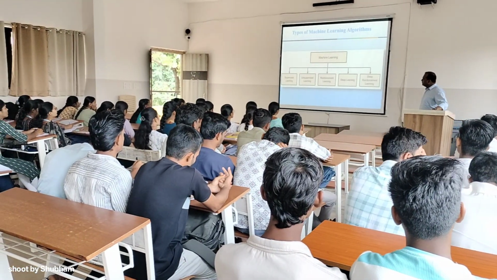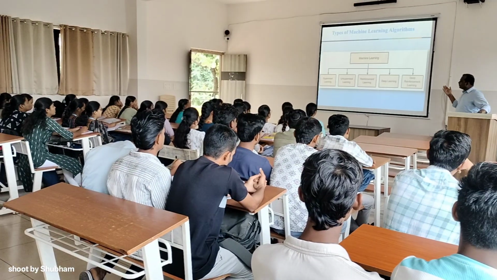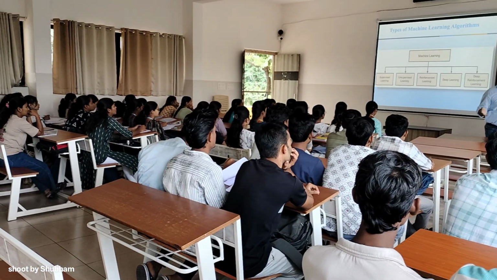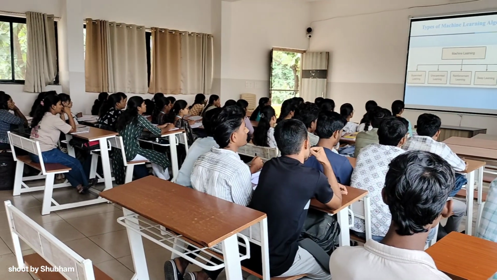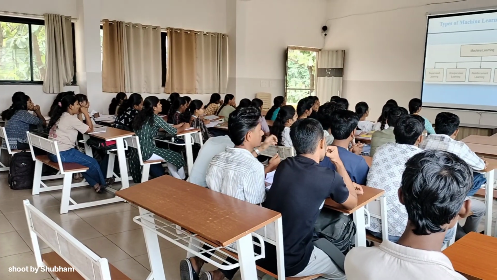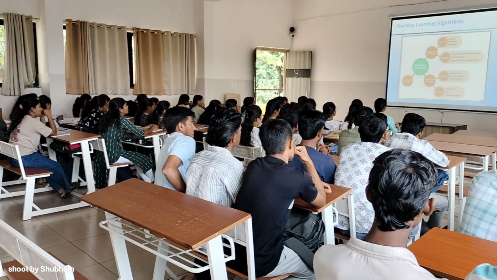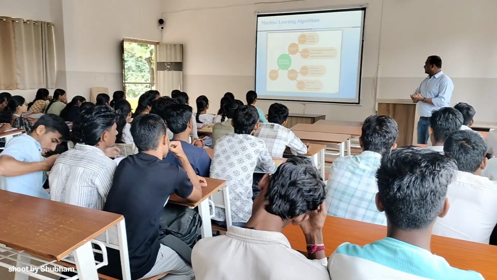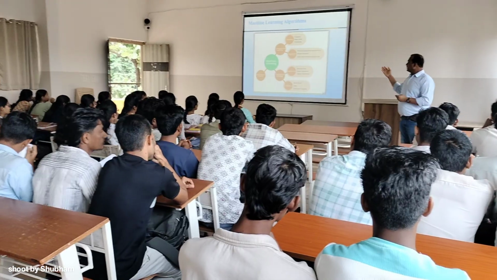Is that clear? And these are the types of machine learning algorithms you can see here. There are supervised learning, unsupervised learning, reinforcement learning, deep learning, and deep reinforcement learning. That we will see a little bit faster and more. So see here, machine learning algorithms, they are given in a diagram here. What is that? Unsupervised learning, what is that?